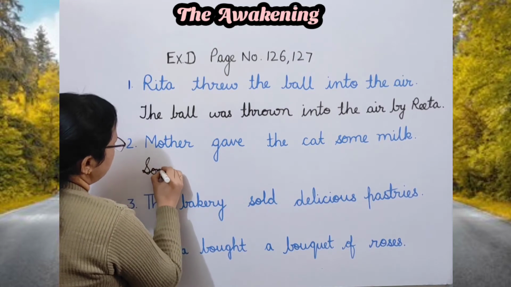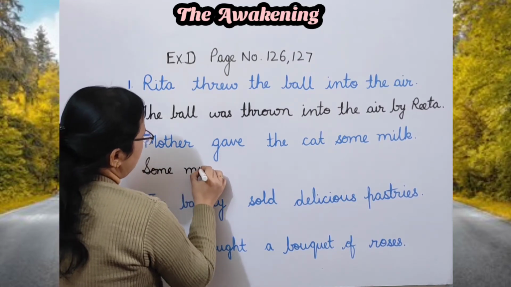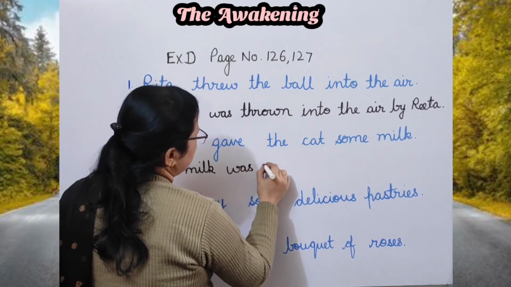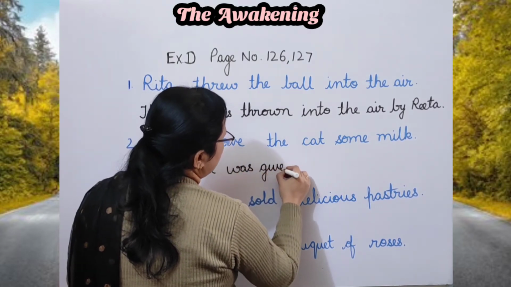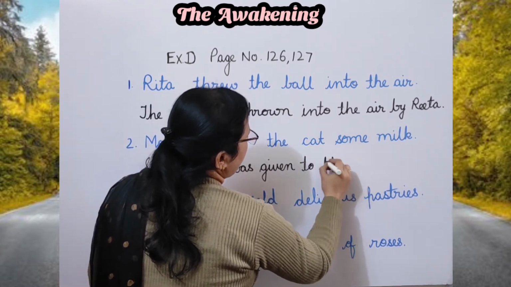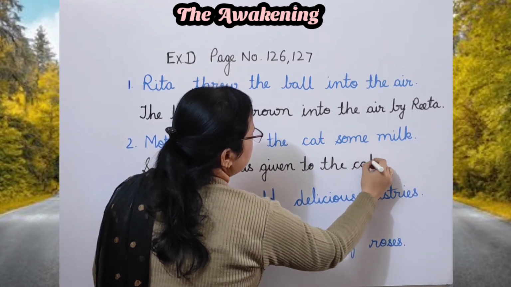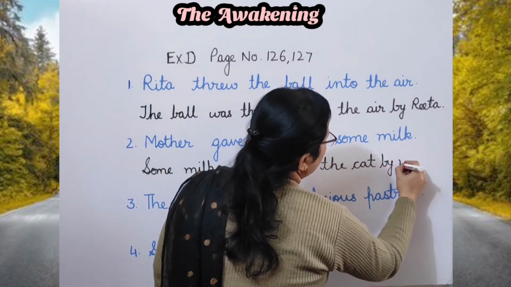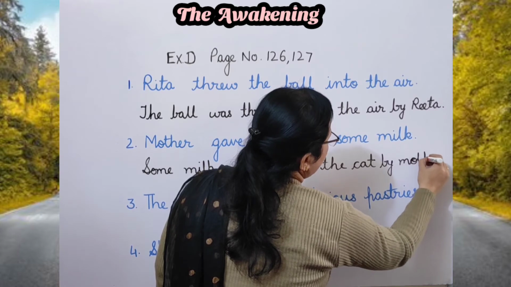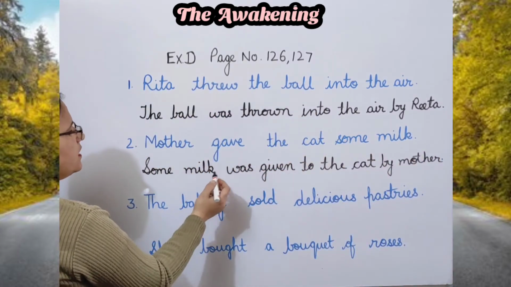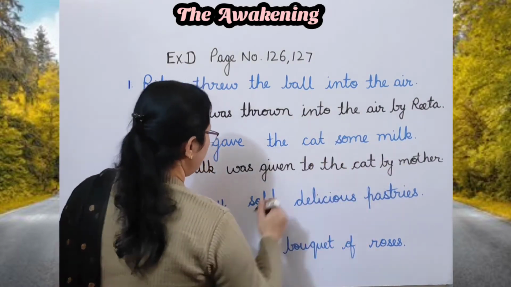Now change it into passive voice. Some milk was given to the cat by mother. So your passive voice will be some milk was given to the cat by mother.